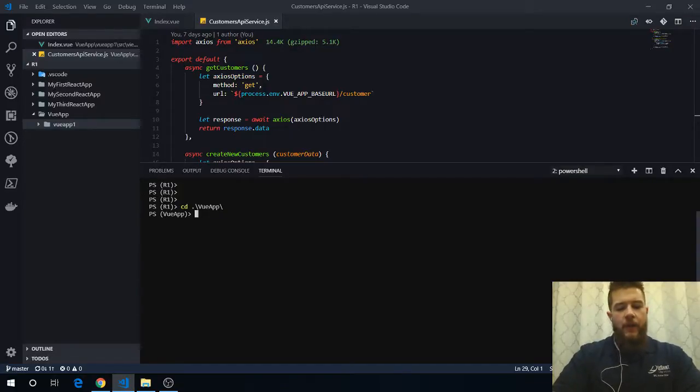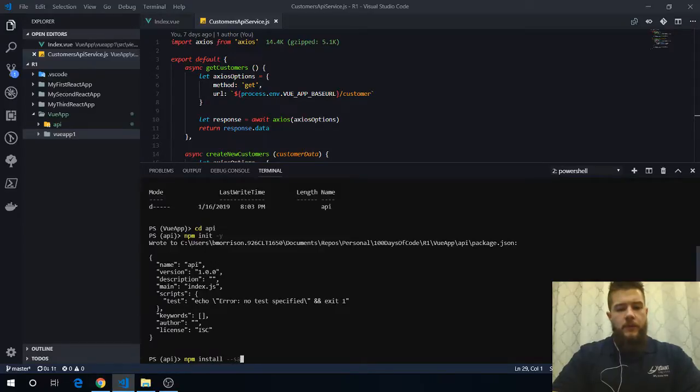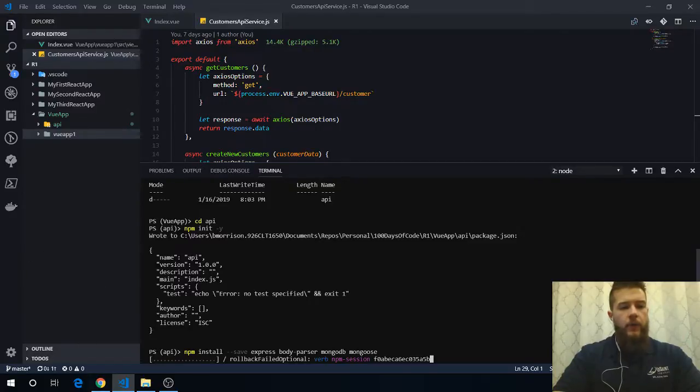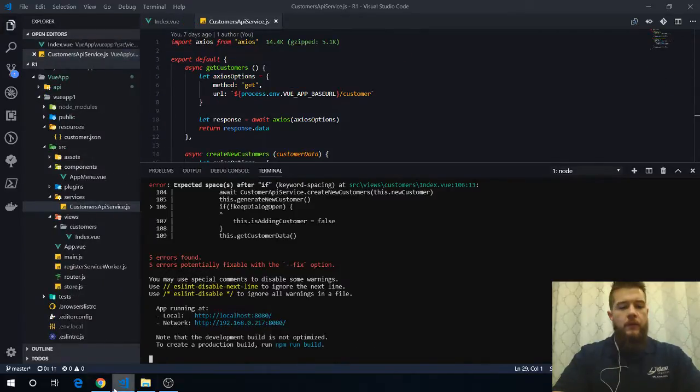So here's where we're at. So let's mkdir api, and cd into the API, npm init -y, because I really don't care about filling details in. And we're going to do npm install --save express body-parser mongodb mongoose. Get those couple guys up and running. Let's let that guy load. Let's see if we got our other one. Okay, we're up here.